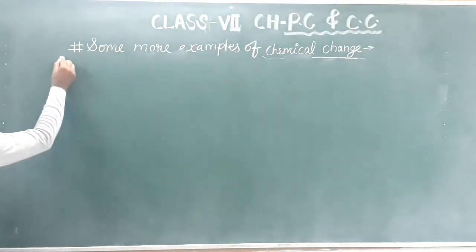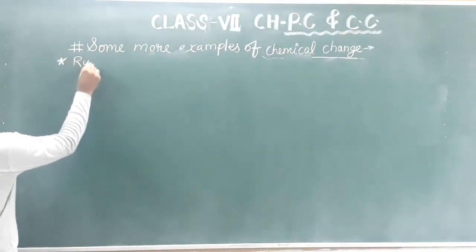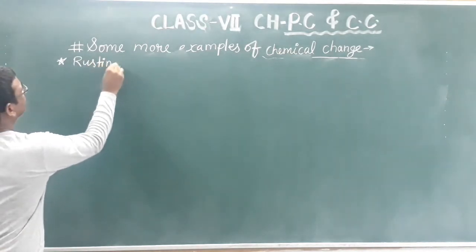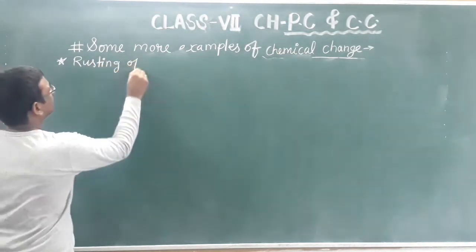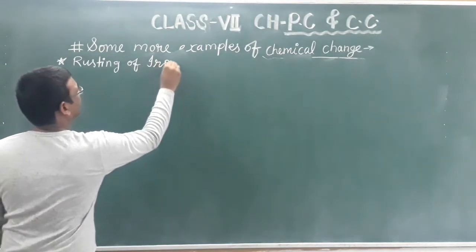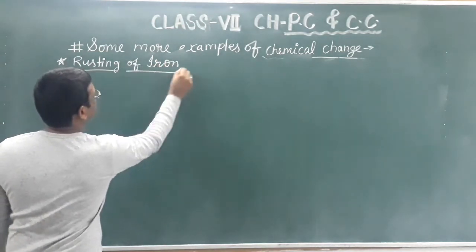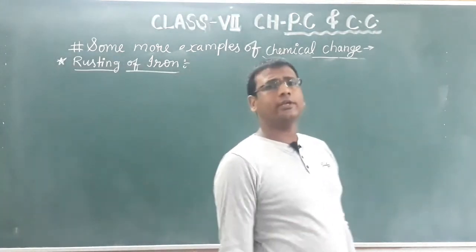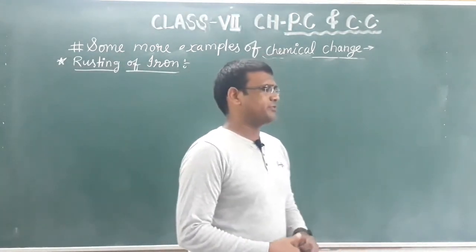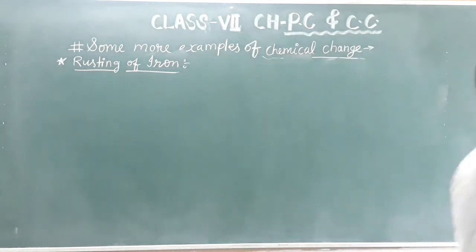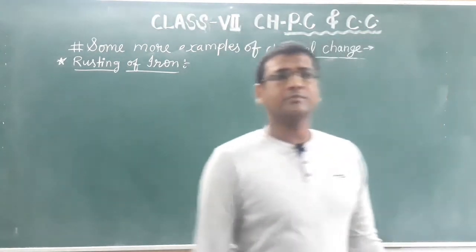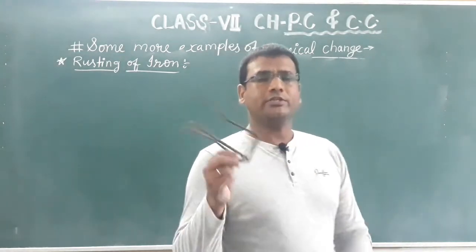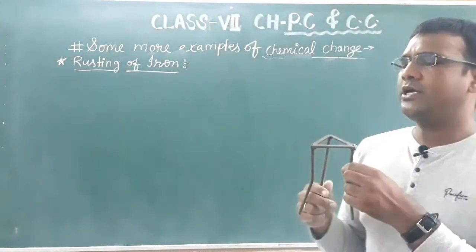The next example is rusting of iron. It is very important. I think all of you have seen rusting. Rusting is a very common thing. You can see rusted items here and there easily. Look here, this is a tripod stand present in the chemistry lab.